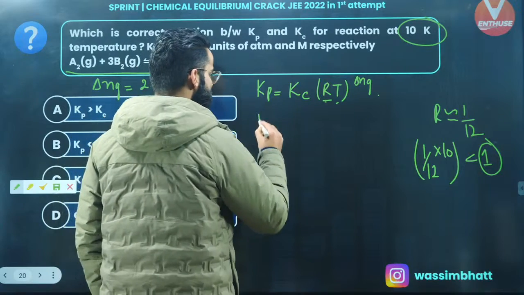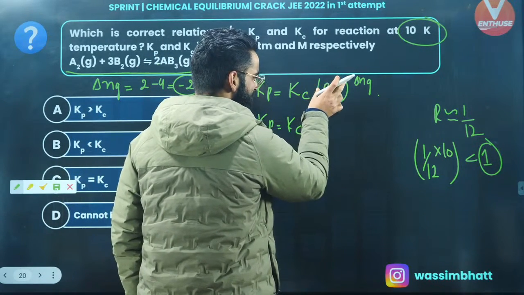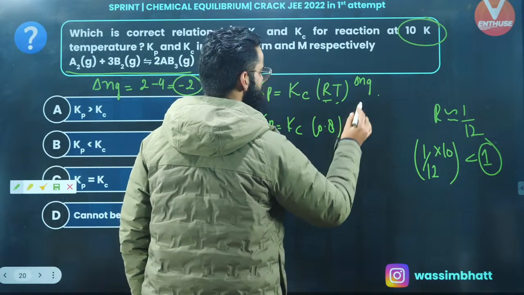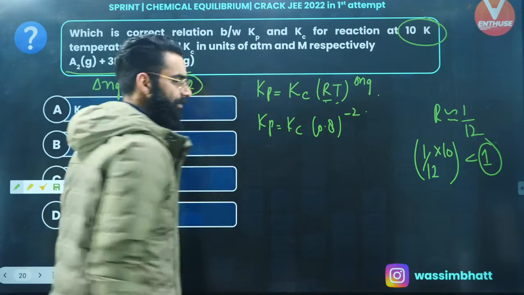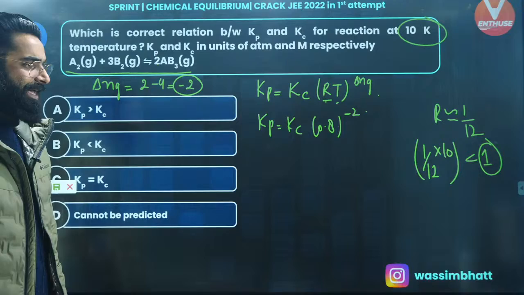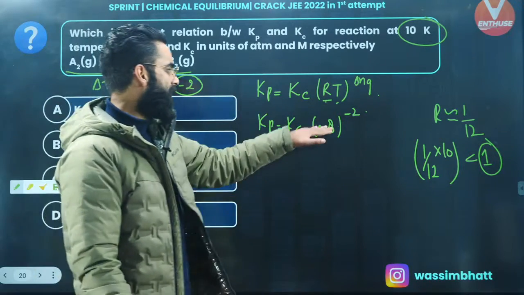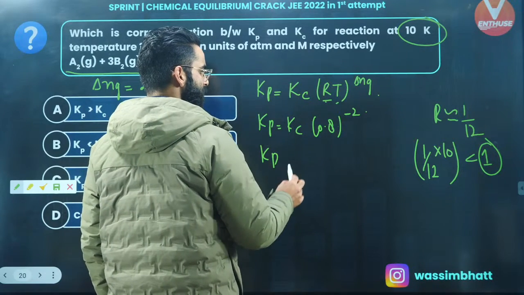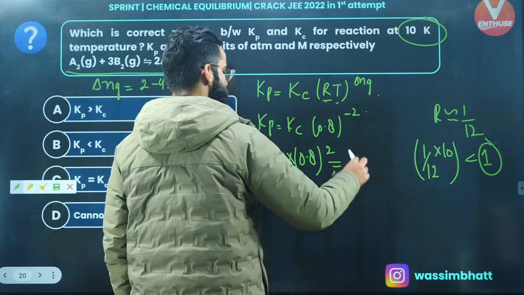Perfect. So I'll be writing Kp is equal to Kc, and instead of RT, you are getting some term which is less than 1. Let's keep it as 0.8 for example, raised to delta Ng, which is minus 2, right? Now check it out. Is Kp going to be greater than Kc or Kc greater than Kp? Take it into the denominator: Kp multiplied by 0.8 raised to the power 2 is equal to Kc.